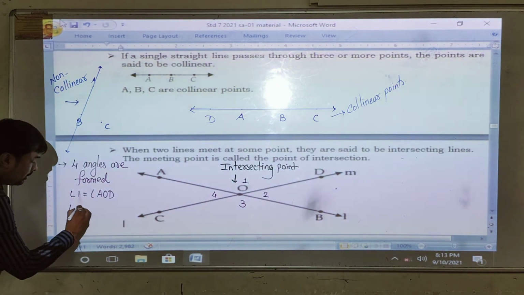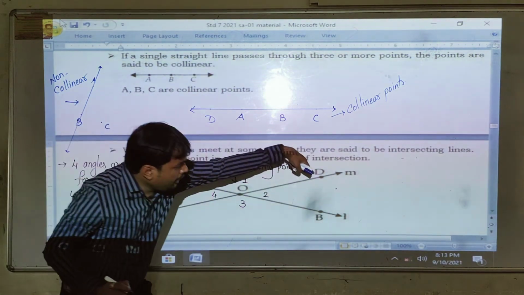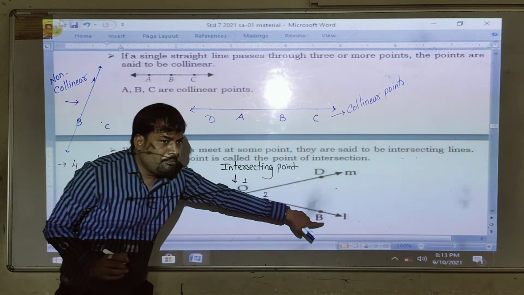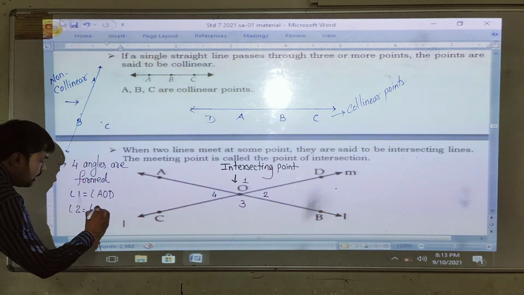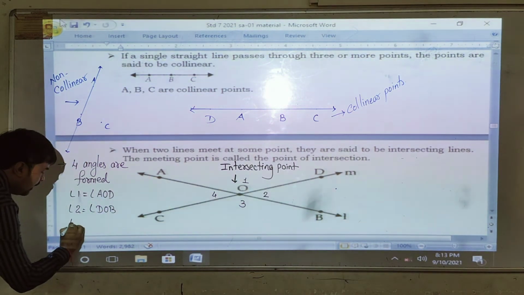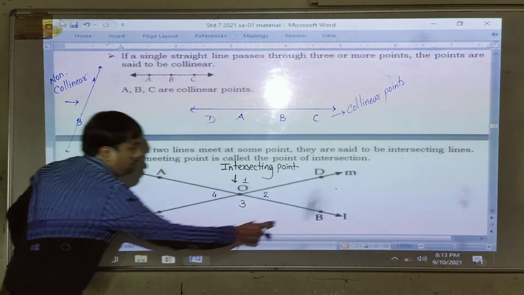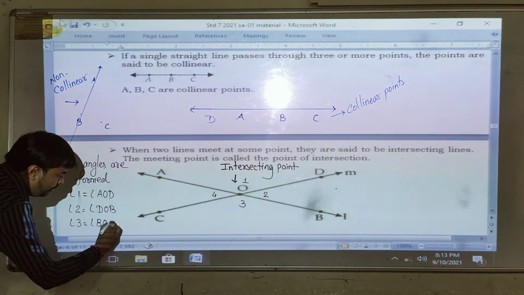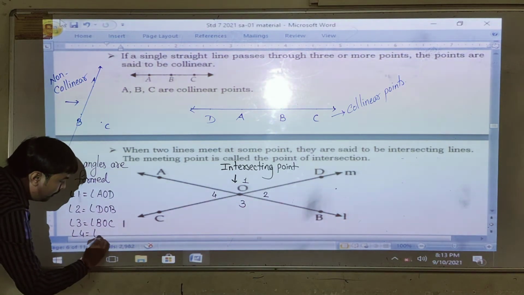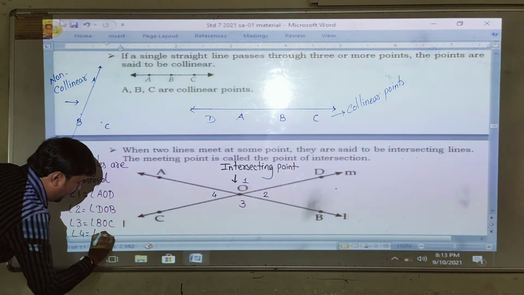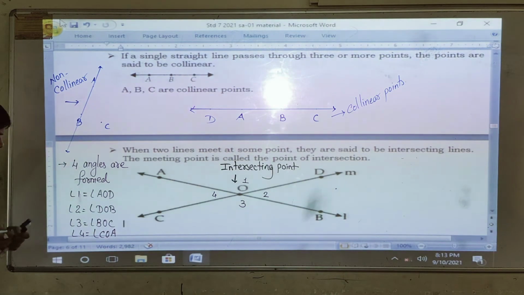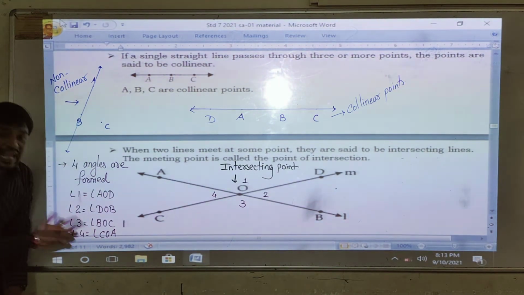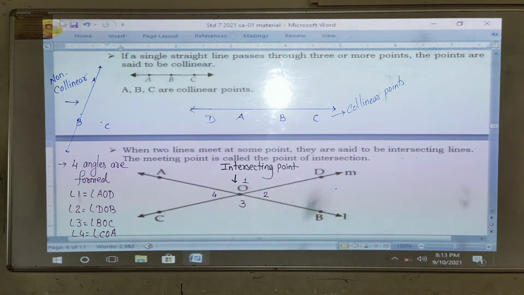What about angle 2? DOB, that is angle DOB. Angle 3 is BOC. And angle 4 is COA. You can see that O is at the center in all of them. So this is the perfect way to write the angles.